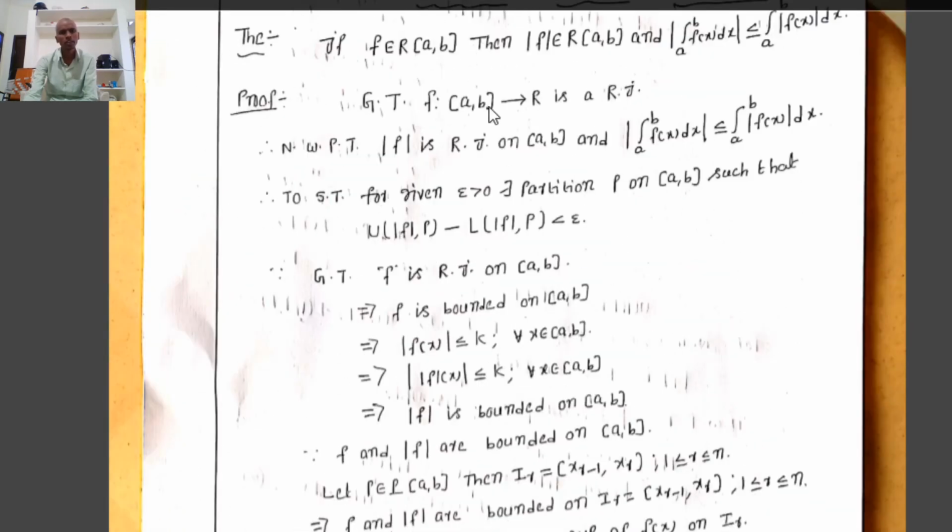We are given that f from closed interval [a, b] to R is a Riemann integrable function.